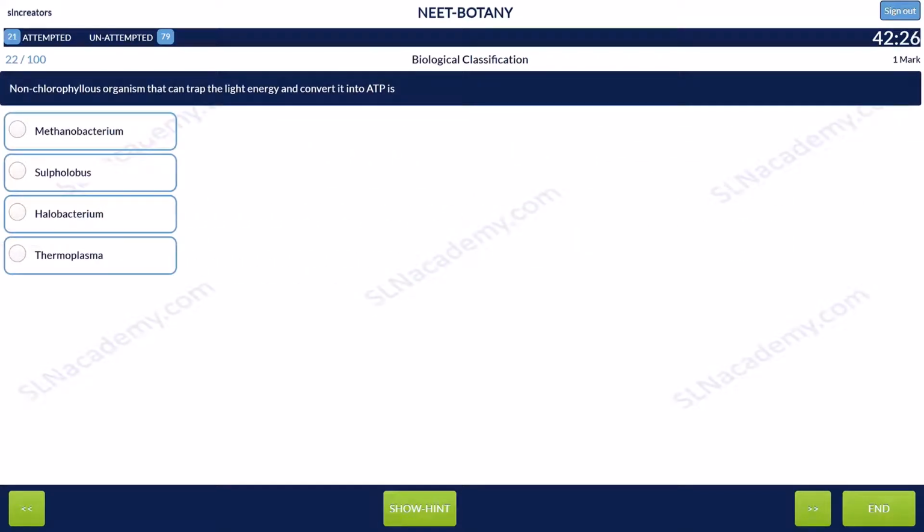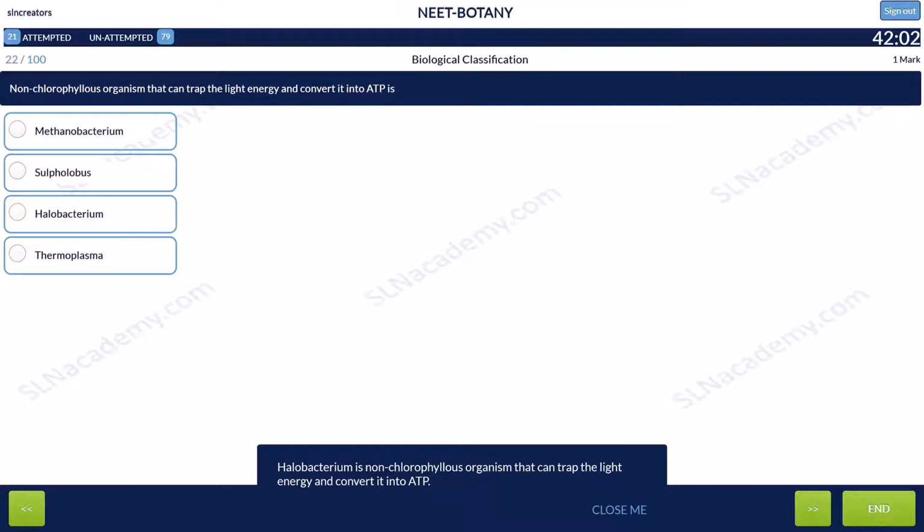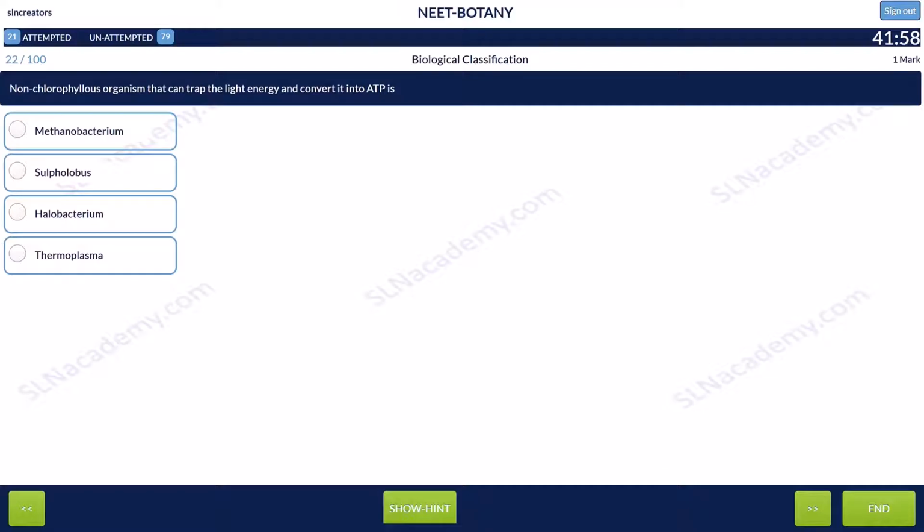Question 22. Non-chlorophyllous organism that can trap the light energy and convert it into ATP is option 1, Methanobacterium. Option 2, Sulfolobus. Option 3, Halobacterium. Option 4, Thermoplasma. Halobacterium can trap the light energy and can convert it into ATP. And the answer is option 3, Halobacterium.